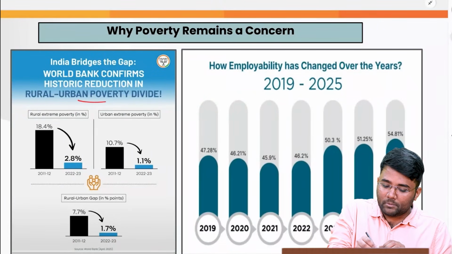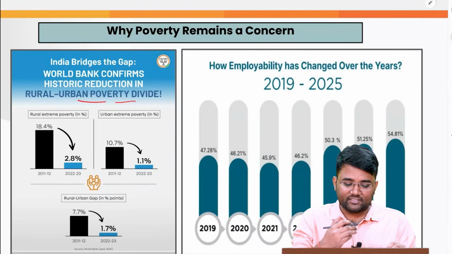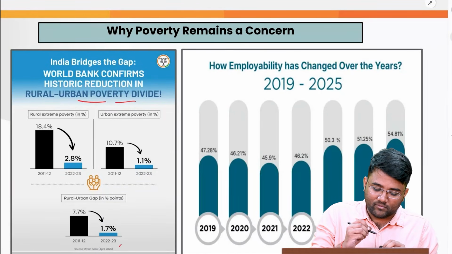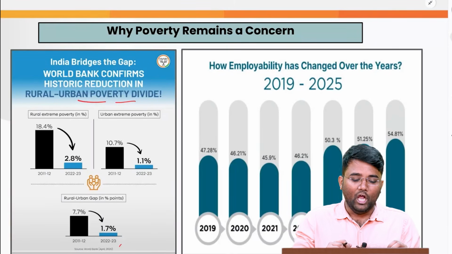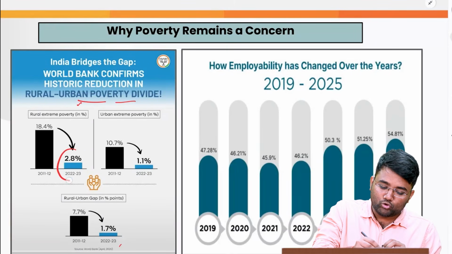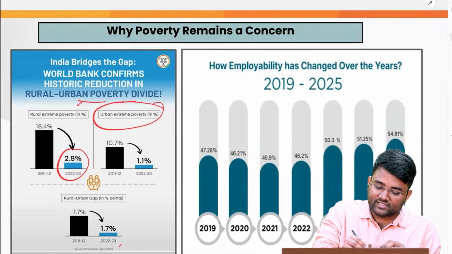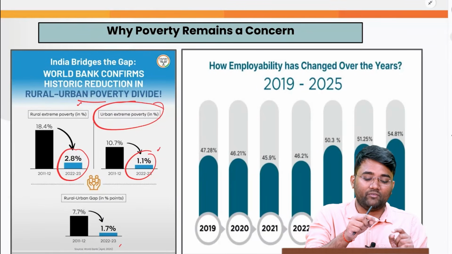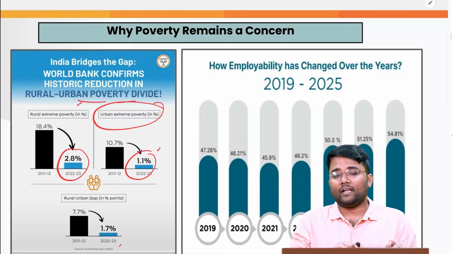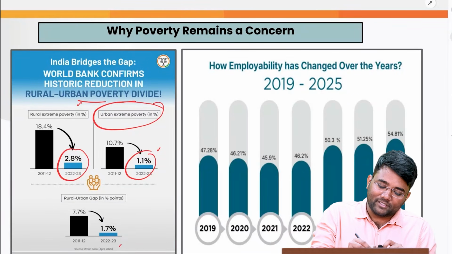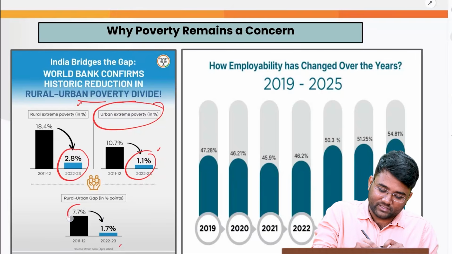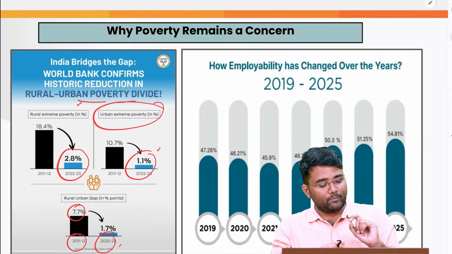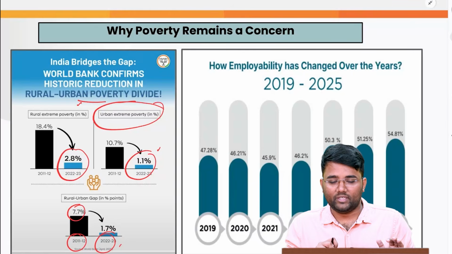Also, this rural-urban poverty divide you can witness from this particular data. From the World Bank report of 2025, rural extreme poverty has declined to 2.8%, whereas urban extreme poverty is still at 1.1%. So you can see the difference between rural and urban extreme poverty. But this gap is slowly and gradually declining. It was 7.7% in 2011-12, and it is only 1.7% in 2022-23.